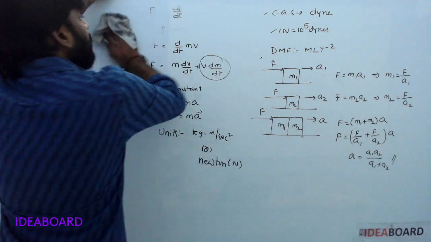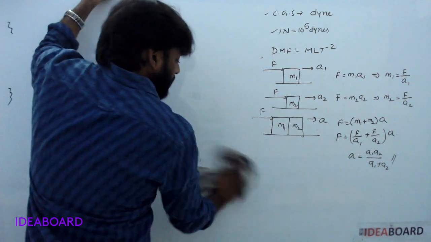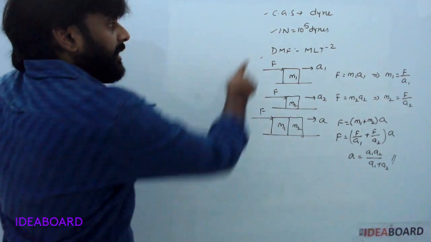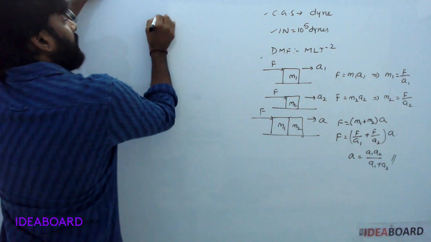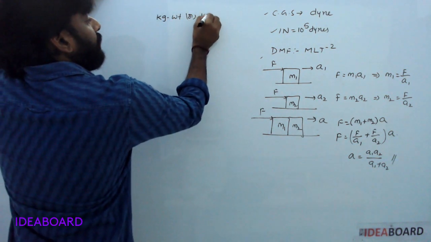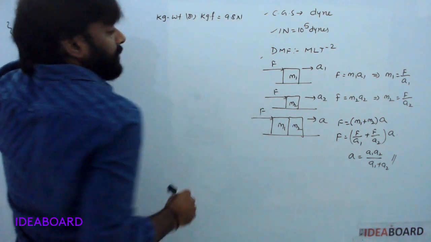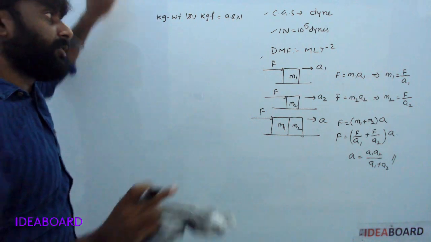Okay. Now another unit of force is kg weight or kg force. It is equal to 9.8 newtons.